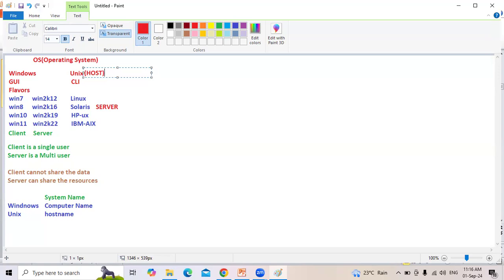So finally, what I mean to say, in real time, Windows can be configured as a client. Windows can be configured as a server, but Unix is always a server. No matter what flavor of Unix, it is always a server. So Unix is always a server, Windows is client.